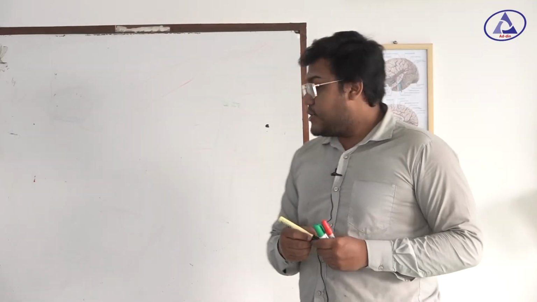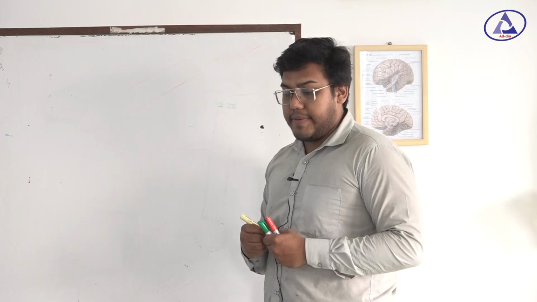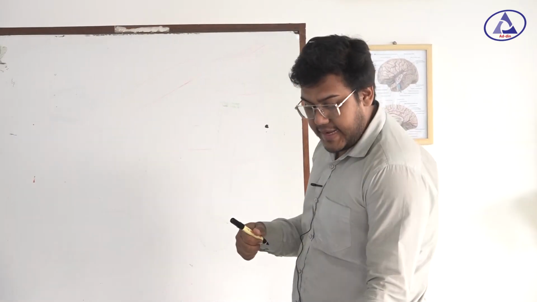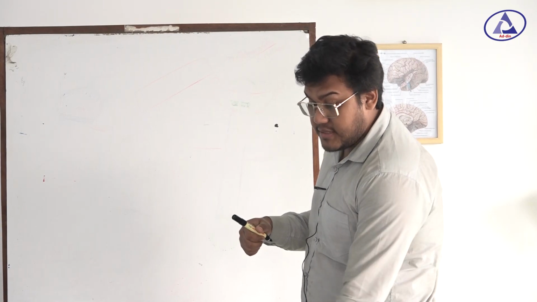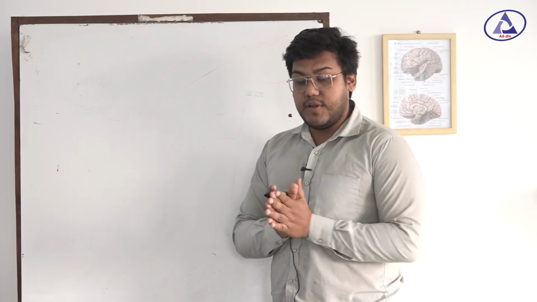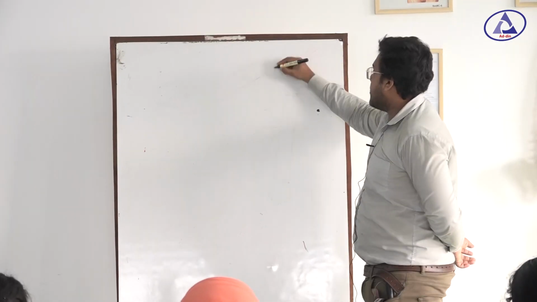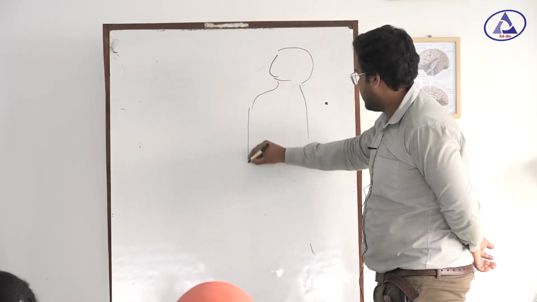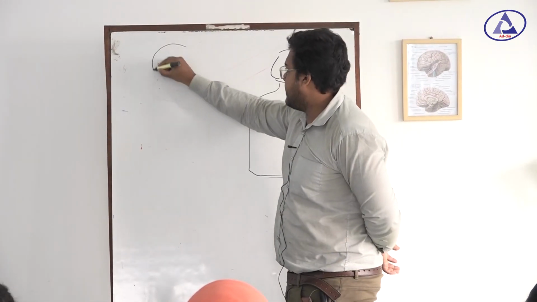So today's discussion topic is the breast lymphatic system, lymphatic drainage, its artery supply and the alveolar systems. So this is a human being from the side and this is a human being from the front.